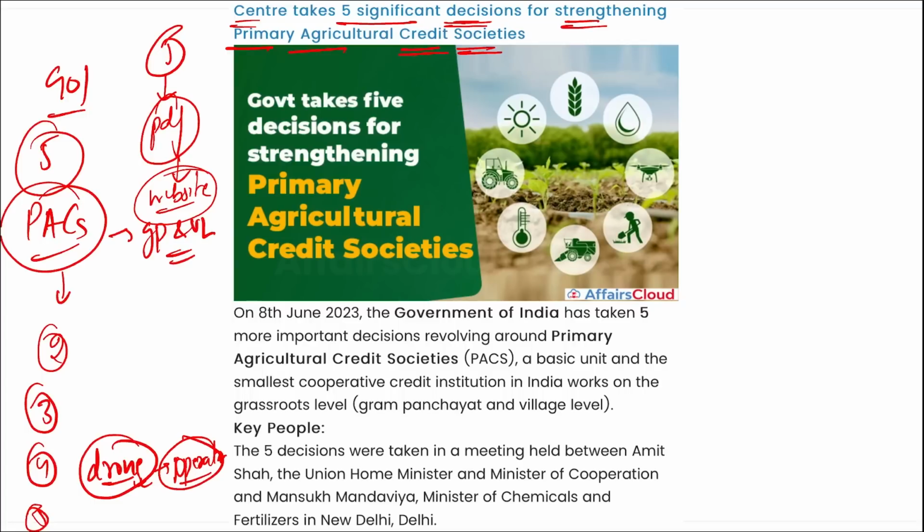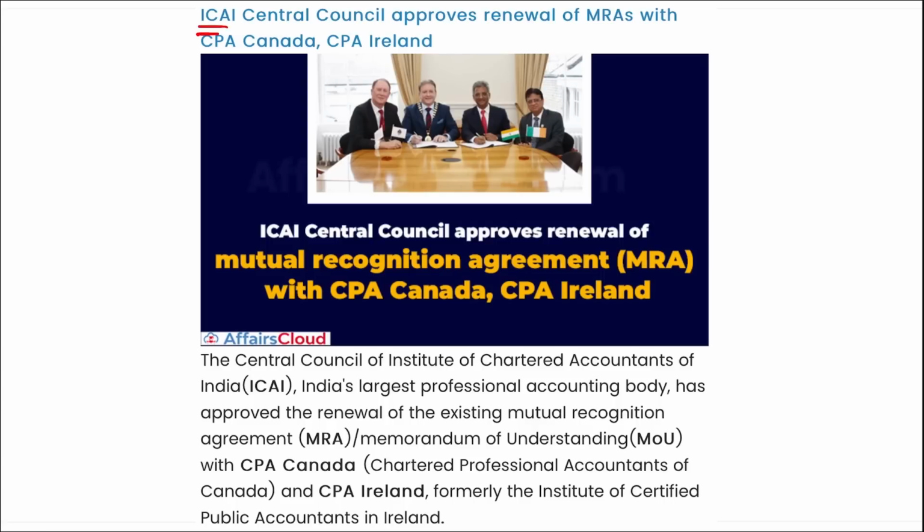Let's move on. Next is ICAI, the Central Council of the Institute of Chartered Accountants of India, India's largest professional accounting body, which has approved the renewal of the existing mutual recognition agreement, and for this they have signed an MOU with CPA Canada, that is the Chartered Professional Accountants of Canada. Correct? And apart from this, CPA Ireland. Correct? Now these are in line with the efforts of ICAI to increase the global outreach and footprint of the accounting profession to expand opportunities for their members.